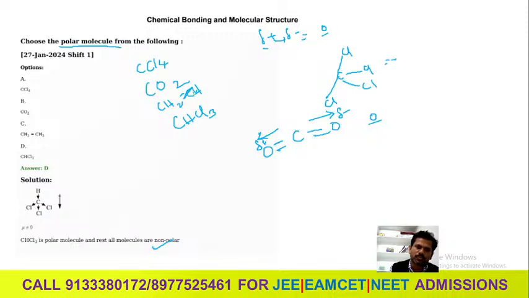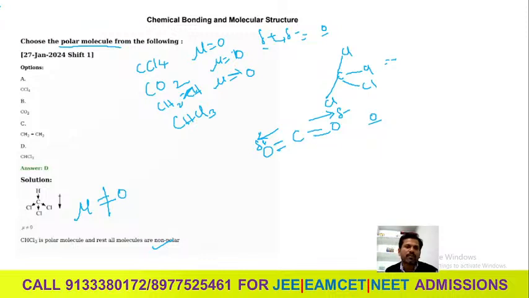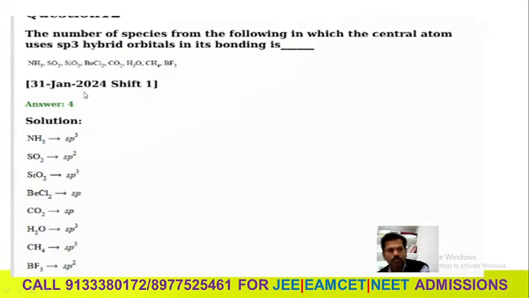Next, C2H4 is the same. But in CHCl3, Cl is pulling electrons from carbon and carbon is pulling electrons from hydrogen, so the net result is not neutral. That's why you write mu not equal to 0. In all the other cases mu is equal to 0, the dipole moment is 0, so they are non-polar. Only this one is polar. Everybody clear? So there are many types of questions: which is the polar molecule, how to calculate, or which molecule has 0 dipole moment. Here it is not 0, and the remaining three are 0.